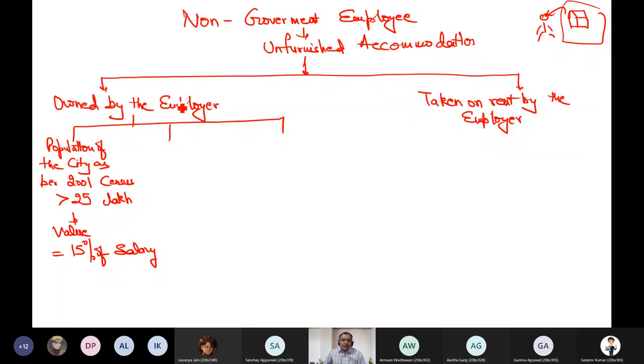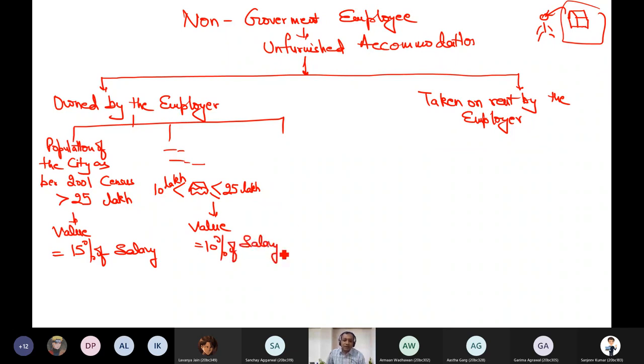Similarly, if this population is less than or equal to 25 lakh, but more than 10 lakh, if accommodation has been given to you in a city whose population as per 2001 census is more than 10 lakh but less than or equal to 25 lakh, the cost of living is a little bit less. So they say that what you are saving is 10% of salary. Your saving is nothing but income.